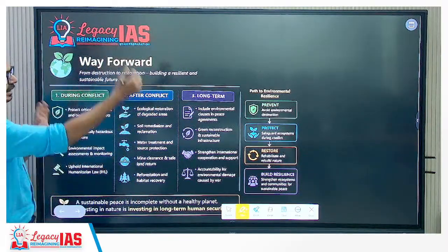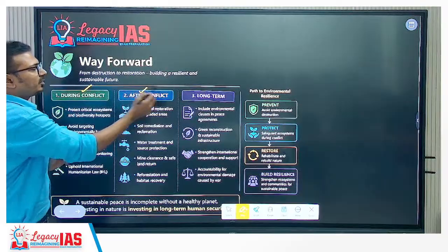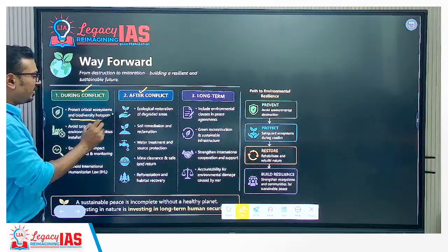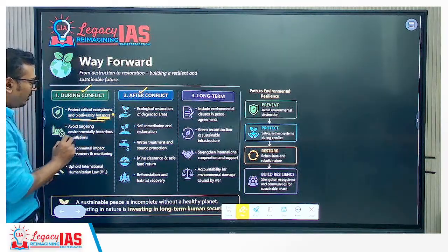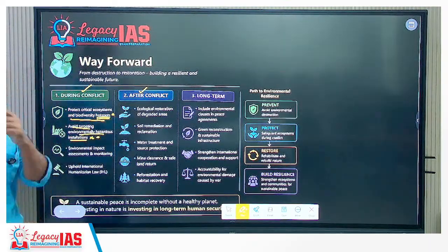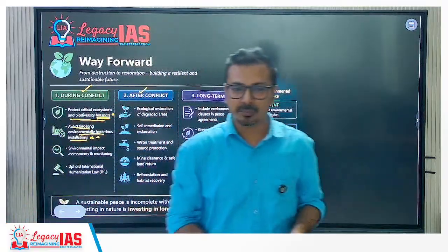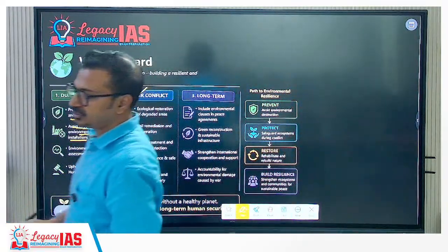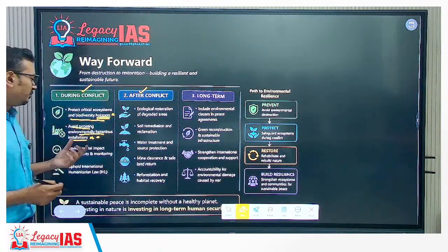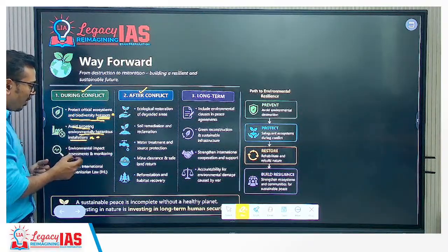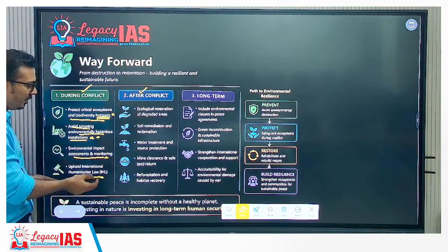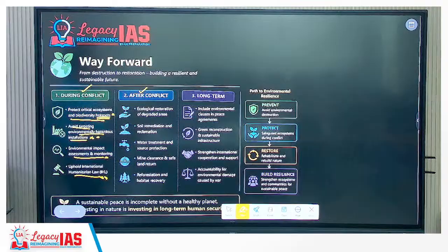All right, now specific measures as a part of the way forward. Yes, you can categorize them as during conflict, after conflict and long term. During conflict: protecting critical ecosystems and biodiversity hotspots. Then avoid targeting environmentally hazardous installations, like nuclear power plants, chemical plants, or hazardous industries. They are targeted many a time. Thermal power plants too. That will result in the release of harmful chemicals. Environmental impact assessment and monitoring during the conflict, and uphold international humanitarian law, the conventions, Geneva Convention and all.